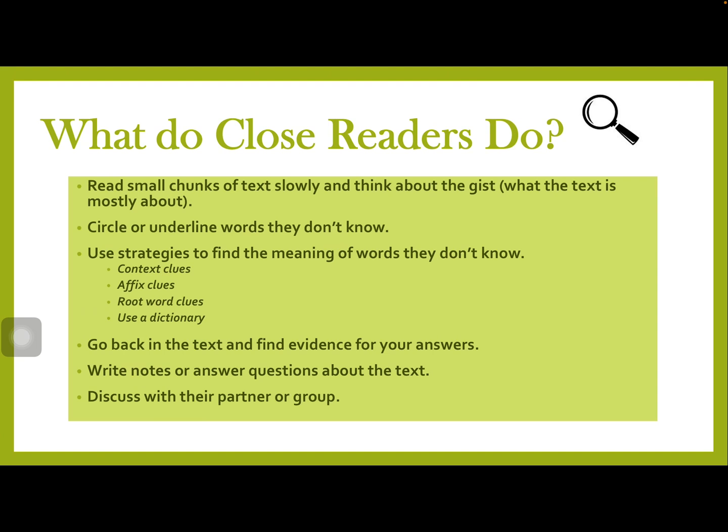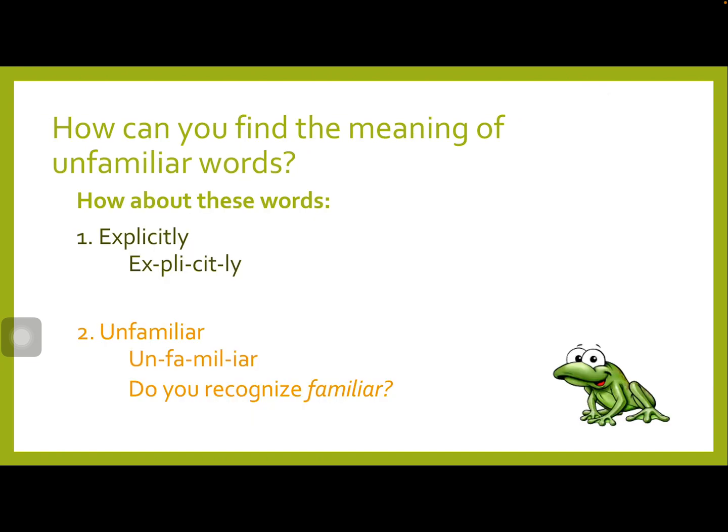What do close readers do? Read small chunks of text slowly and think about the gist, what the text is mostly about. Circle or underline words they don't know. Use strategies to find the meaning of words they don't know: context clues, affix clues, root word clues, and use a dictionary. Go back in the text and find evidence for your answers. Write notes or answer questions about the text and discuss with your partner or group.